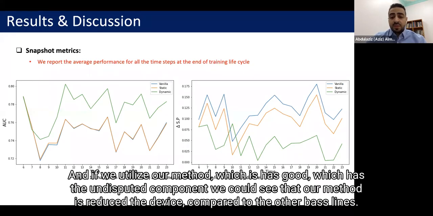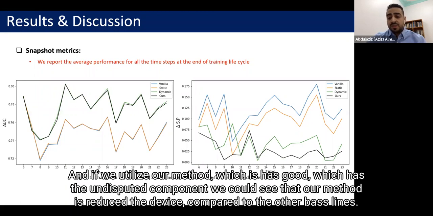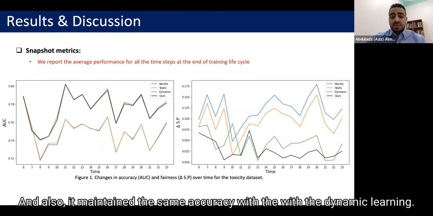And if we utilize our method, which has the anticipatory component, we could see that our method reduced the bias compared to the other baselines, and also it maintained the same accuracy as the dynamic learning.